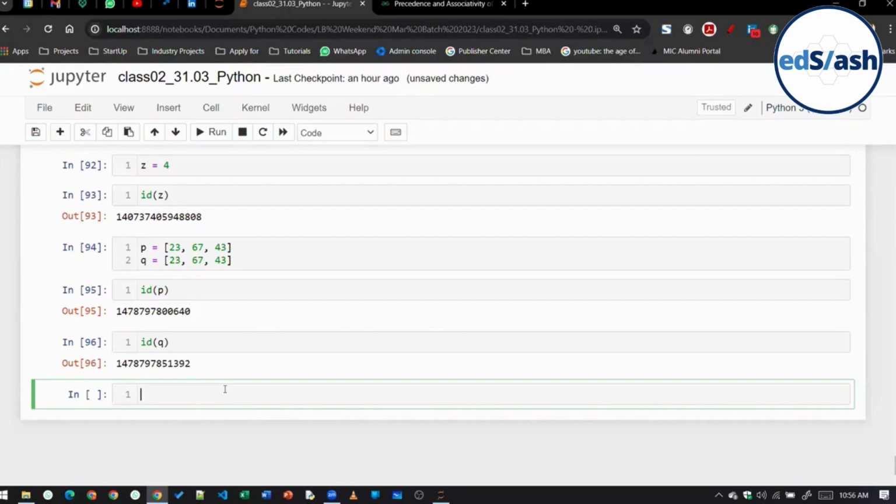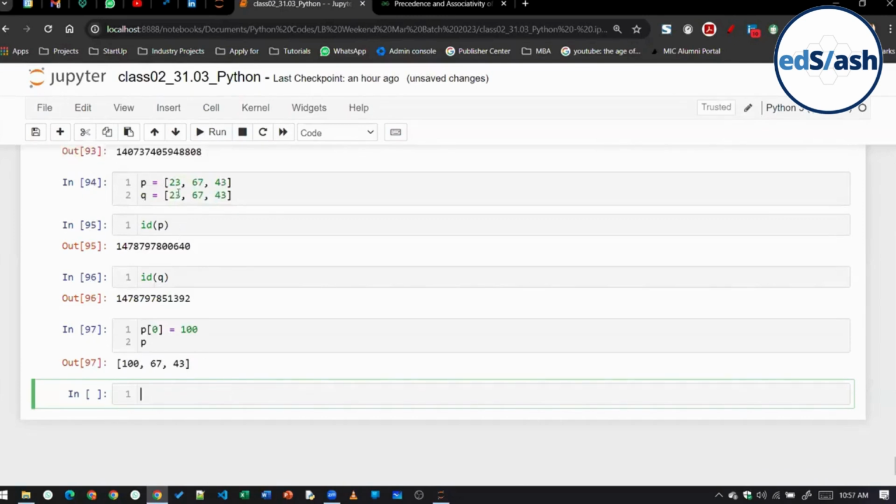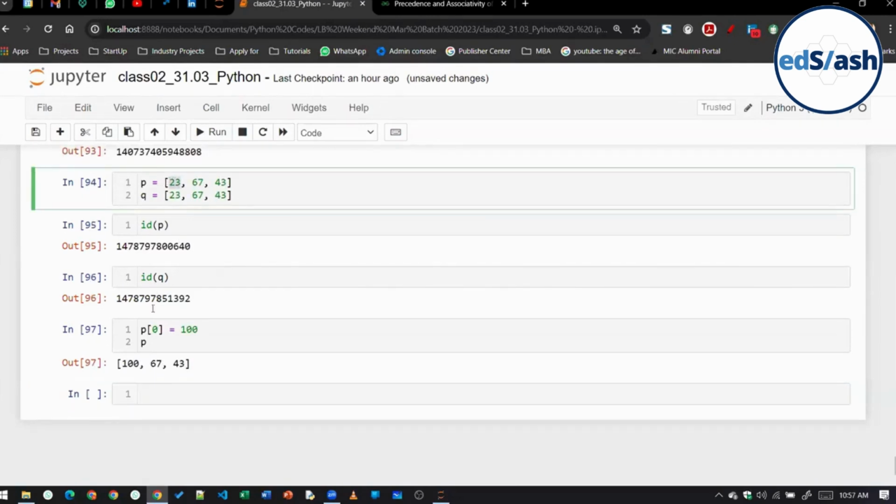Is this clear, everyone? Rishabh, I covered this in the last session. Mutable data basically means the data that can be modified. Suppose I write p of 0 is equal to 100. You can see in the start at the 0th position it was 23, but now there is 100. All of you remember now, mutable, class. So list is mutable.